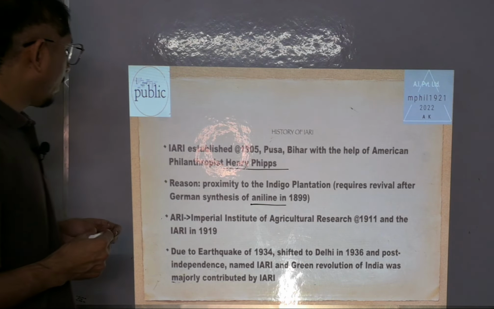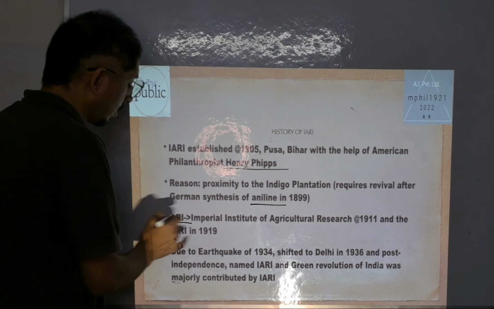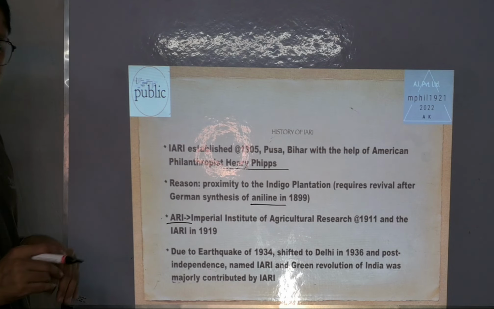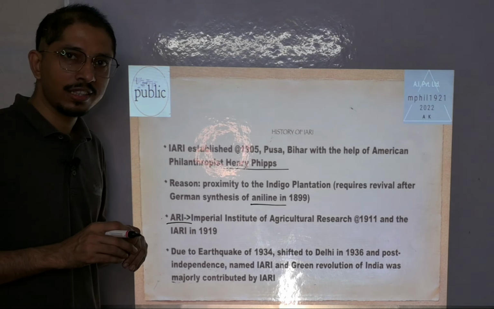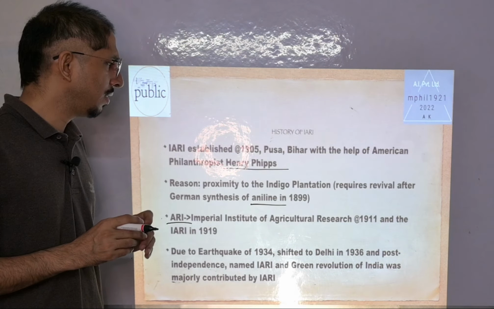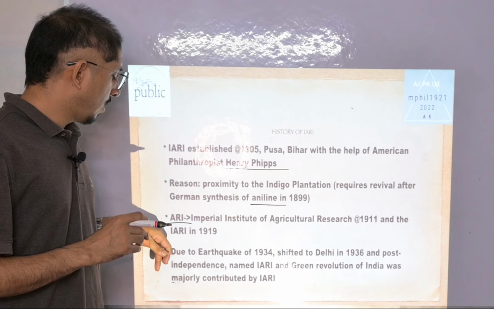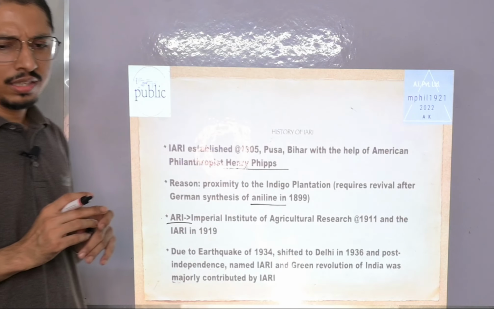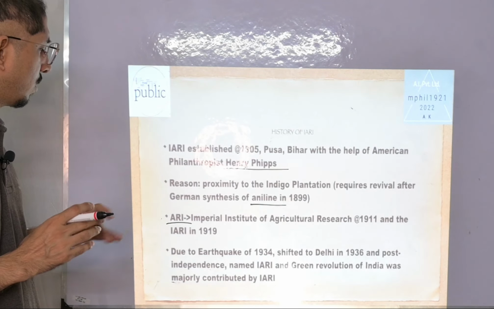Earlier it was the Agricultural Research Institute when it was established in 1905. Then the name was changed to Imperial Institute of Agricultural Research, IARI, in 1911, and then Imperial Agricultural Research Institute in 1919. But you do not require these details, I have just mentioned them.